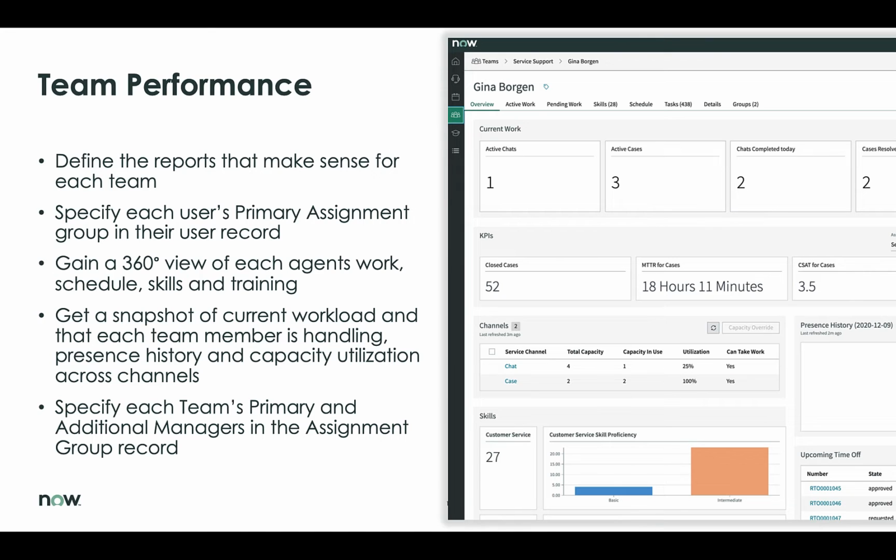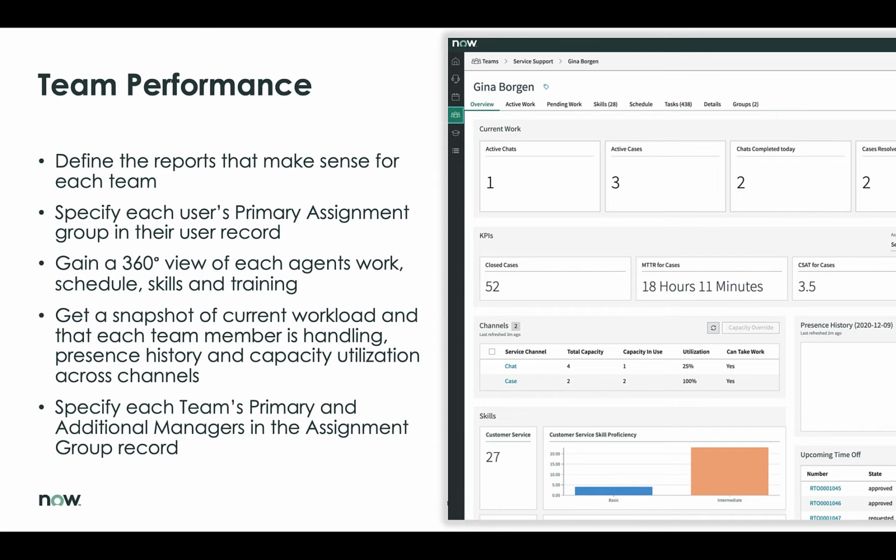Team performance is a standard set of reports that measure metrics against the team. Metrics such as mean time to resolution, customer satisfaction, what the current workload may be. In addition to that, managers have the ability to drill down and look at an individual agent's performance.